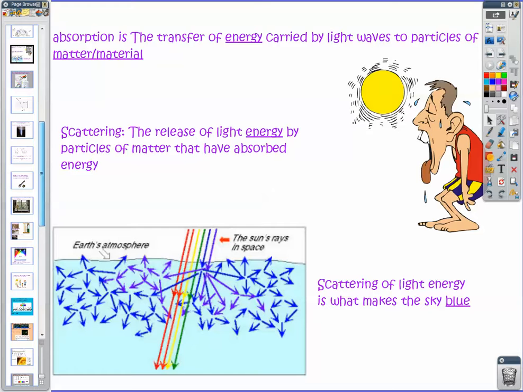Light passes down through the atmosphere. Some of that energy gets absorbed by the atmosphere and then re-released. But instead of only continuing to travel in a straight line, when it gets re-released, it kind of travels in all sorts of different directions. And blue light scatters a whole lot, much more than most of the other colors, and that's why the sky ends up appearing blue.